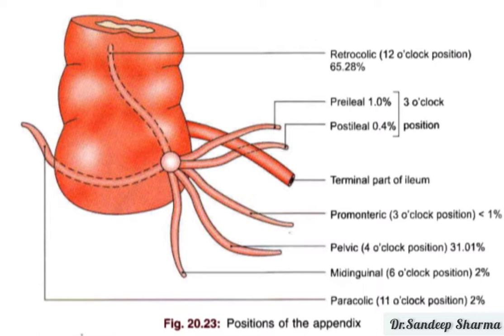So you just keep in mind these positions of the appendix as per the direction of the tip. In the diagram also you can see this clearly. The positions are paracolic, retrocecal, splenic, promontoric, pelvic, and subcecal or mid-inguinal. And near the splenic there may be preileal or postileal.